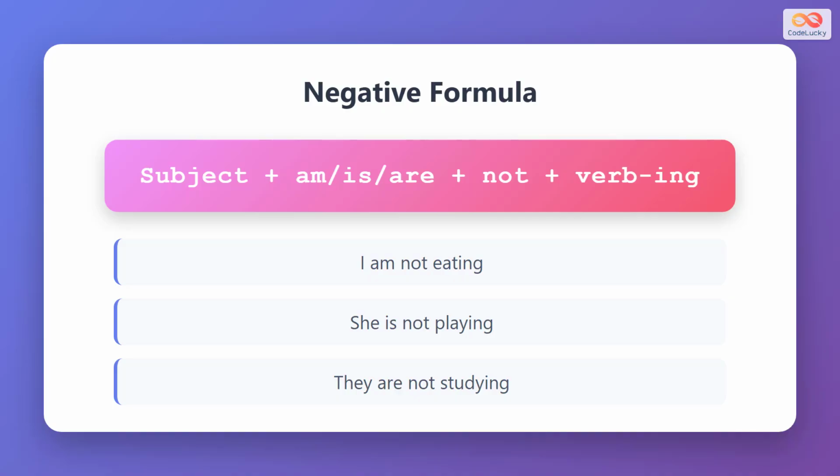To make negative sentences in present continuous, we follow a simple pattern. Take the subject, then add the verb am, is, or are, followed by not, and finally add your main verb with ing at the end. For example, I am not eating. She is not playing. They are not studying. Notice how not comes between the be verb and the main verb with ing.